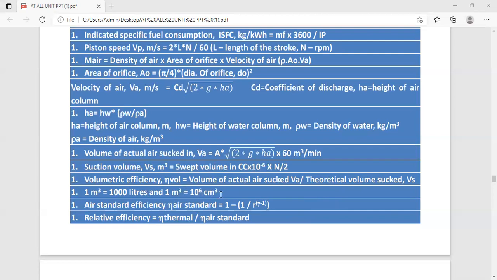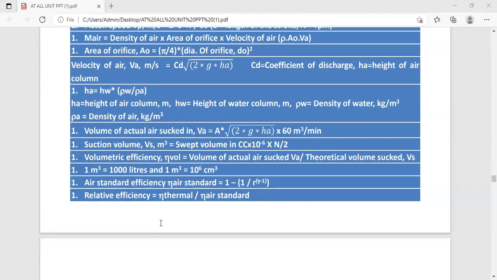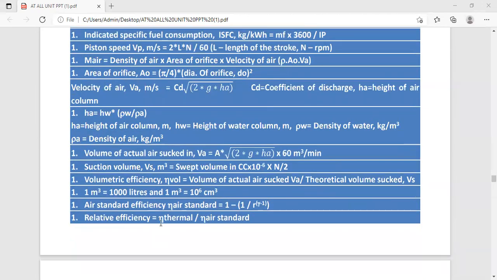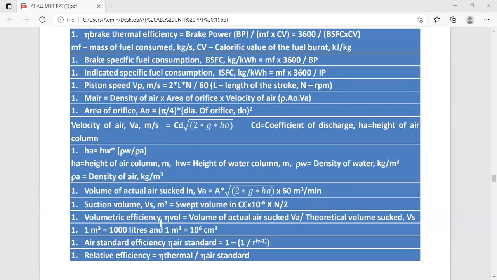Just remember, 1 meter cube is equal to 1000 liter, and 1 meter cube is equal to 10 raised to 6 centimeter cube. Next, air standard efficiency, we have seen the cycles in previous lectures. So air standard efficiency is equal to 1 minus 1 upon r raised to gamma minus 1, and relative efficiency is equal to thermal efficiency upon air standard efficiency. So these are some formulas which we have seen.